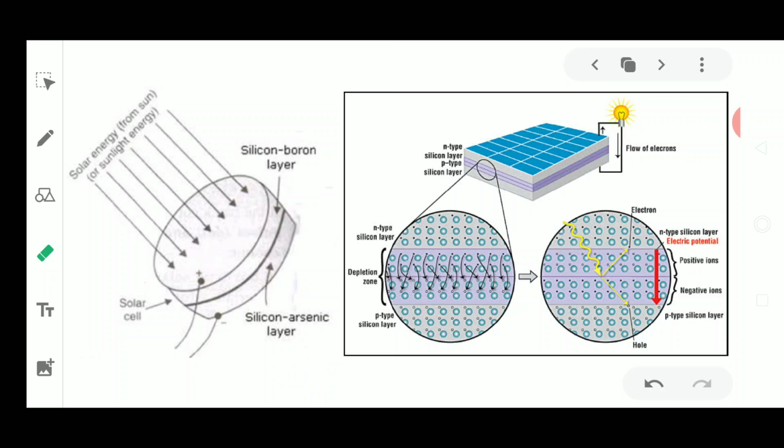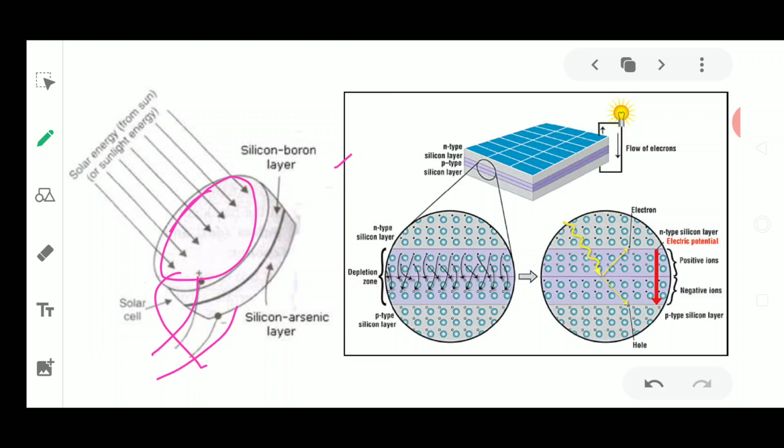It is very easy: solar cells make use of semiconductors. The main principle lies behind these layers, the silicon boron and silicon arsenic layers. The construction has a reflecting, absorbing surface which absorbs more and more solar radiation and sends it to the silicon boron layer, to these semiconductors. These semiconductors produce electricity, which is then utilized in the form of electricity.